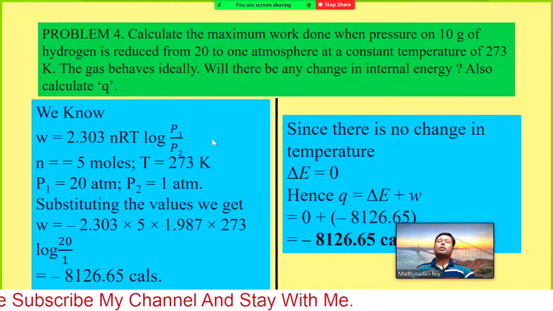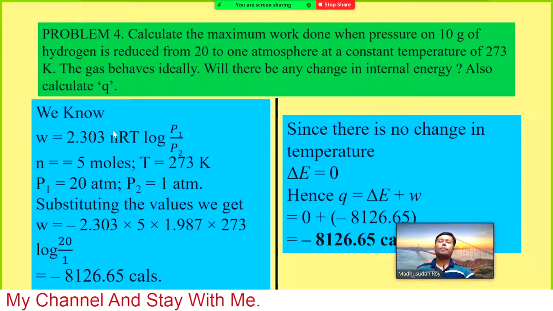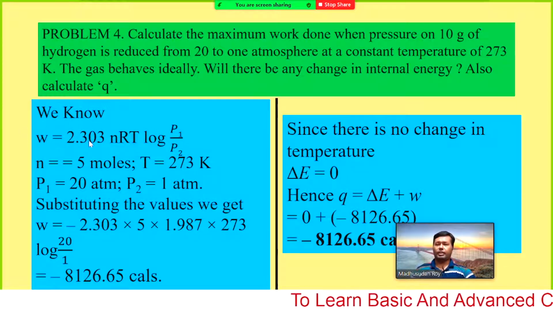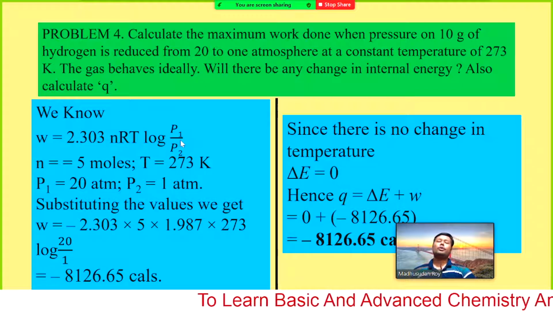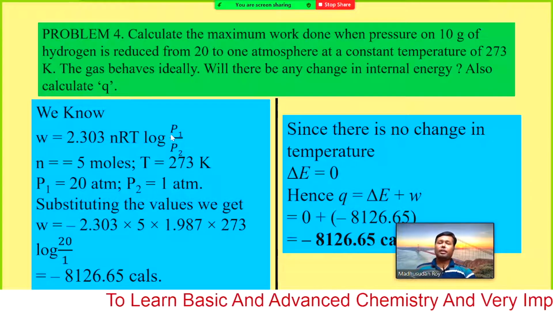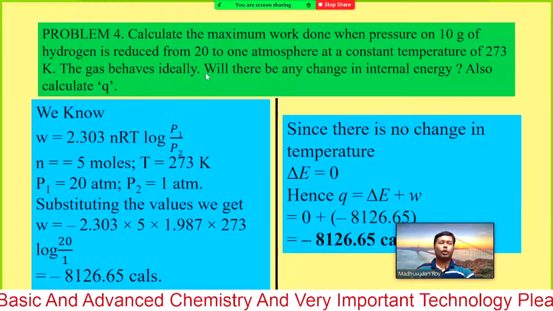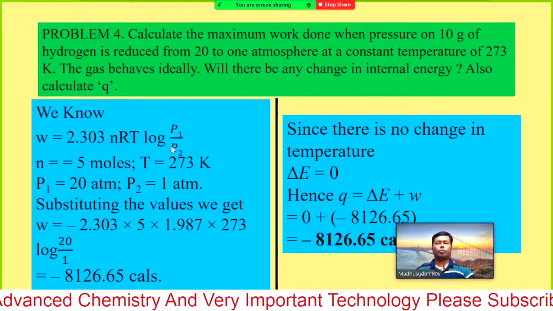And then the work done due to expansion. Due to expansion, that means initial pressure was 20 and now final pressure is 1 atmosphere. So, the work done due to expansion of an ideal gas, W equals 2.303 nRT log P1 by P2, or we could have used the volume form, but we do not have the volume. So, we should use the pressure form.